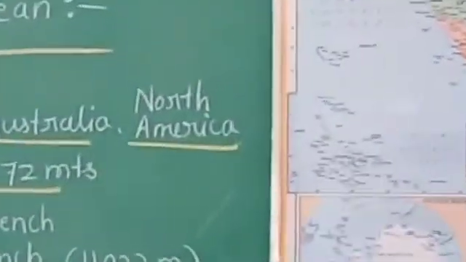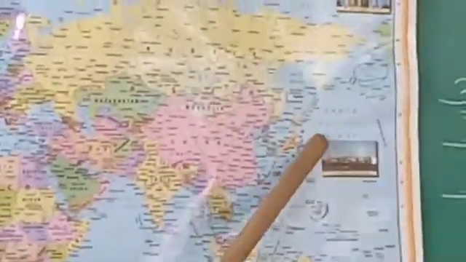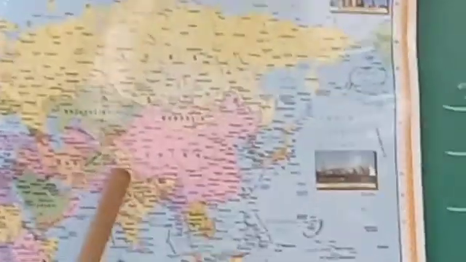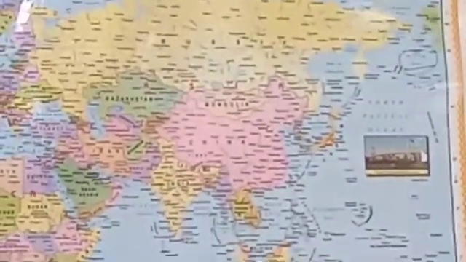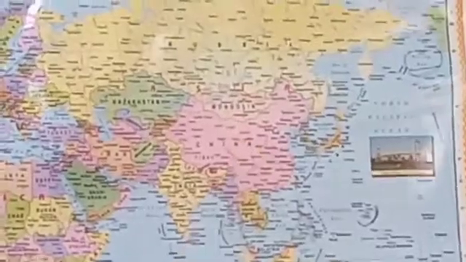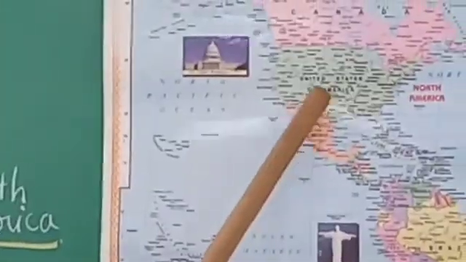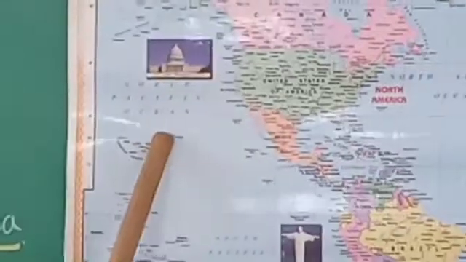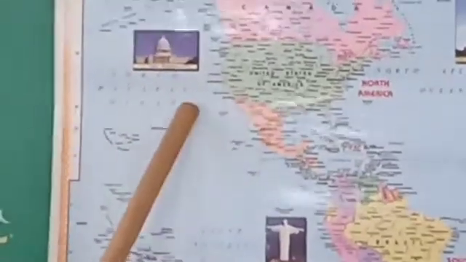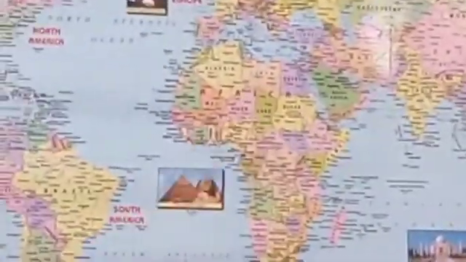How is this ocean surrounded? See, children, this is the Pacific Ocean. On the west side, look, this is the Asia continent. So it is bounded by Asia on the west side, Australia also on the west side, and on the east side, which continent is there? North America. So it is surrounded by North America on the east side, and Asia and Australia on the west side.